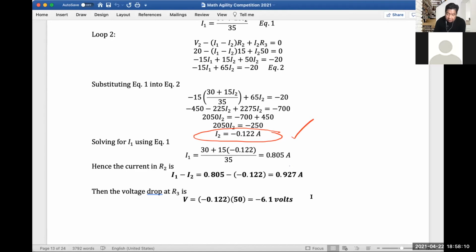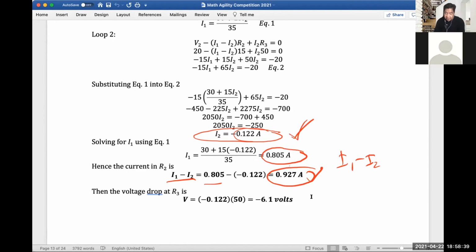So now we can solve for I1, right? Simply substituting this value to equation 1 and we get 0.05 amperes. So the current in R2, which we know is I1 minus I2. So I1, we say is 0.805 minus this. So we get the answer for the current in R2 as 0.927 ampere.